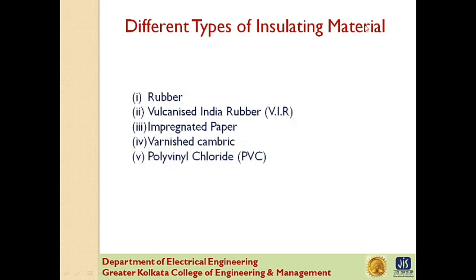The principal insulating materials used in cables are rubber, vulcanized India rubber, impregnated paper, varnished cambric, and polyvinyl chloride. I will discuss one by one.